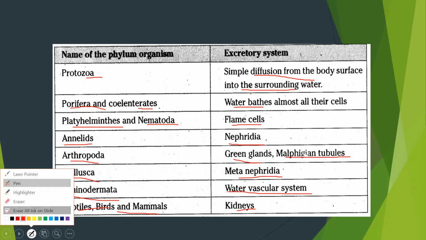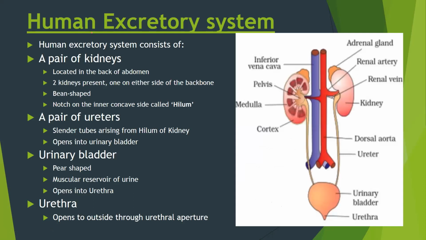Now, let's talk about the human excretory system. Students, the human excretory system consists of a pair of kidneys. You can see over here, there is a pair of kidneys, right? From the kidney comes out a pair of ureters, which open into the urinary bladder, and this urinary bladder opens outside through the urethra.